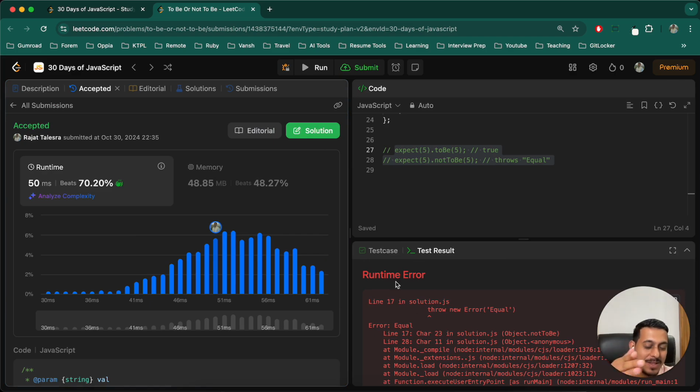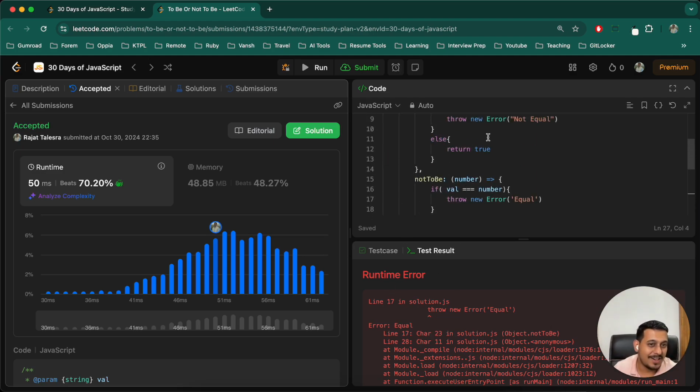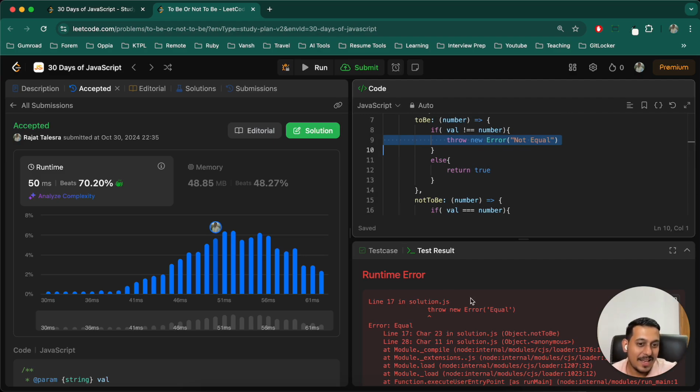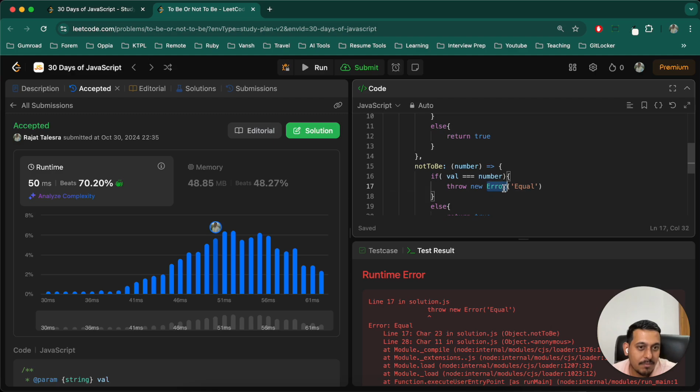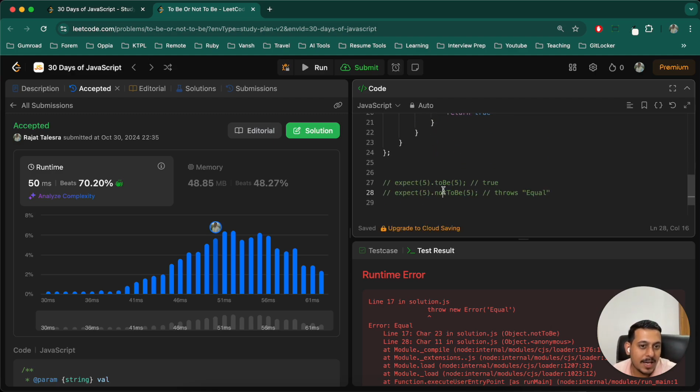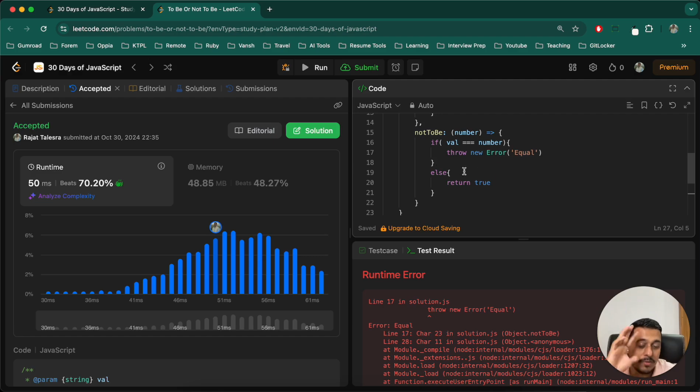The reason I was confused is that it is showing me this error, but technically that is what we have written, that it should show an error, right? For line number 17 it is showing this error, which is getting applied here, and for this we are getting true. Completely correct, actually. It might have been confusing a bit because of the error and all those things.